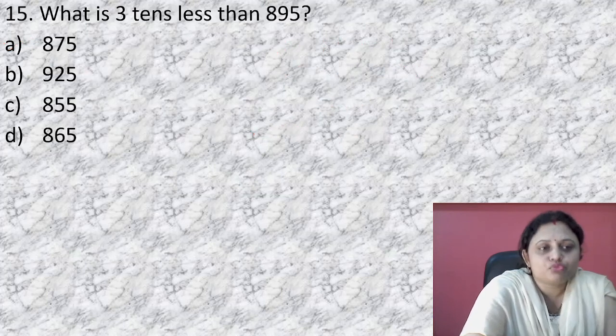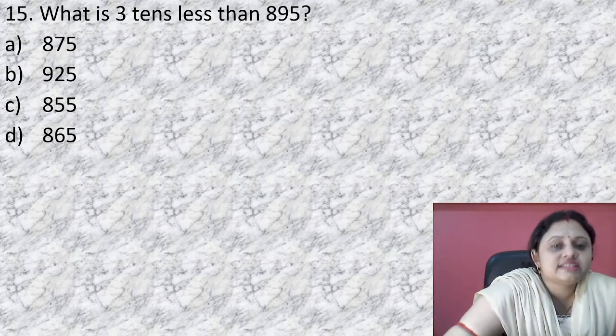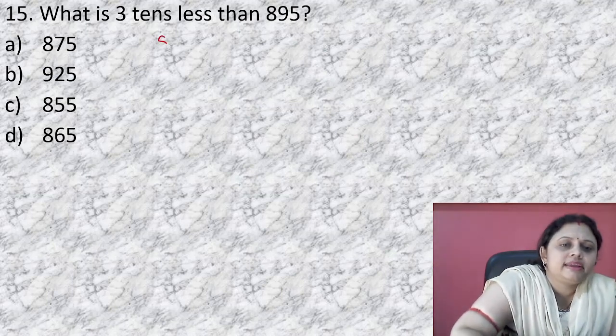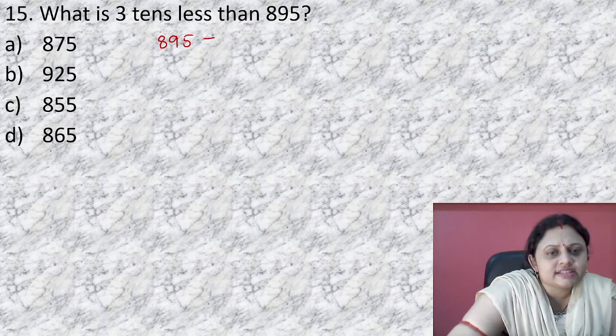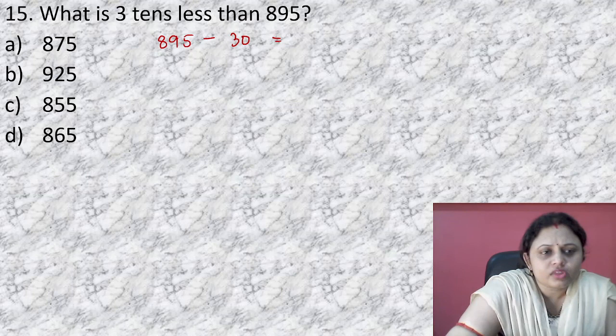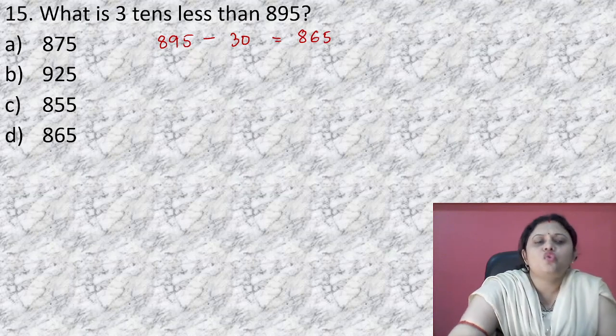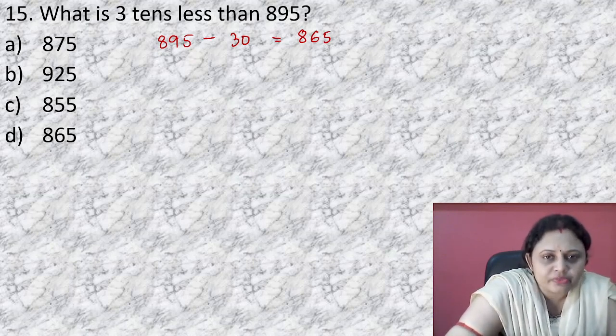Let's move to the last question of this video. What is 3 tens less than 895? 895 minus 3 tens. 3 tens means 30. So you subtract it. What will be the answer? The answer will be 865. It is present in option D, that is 865.